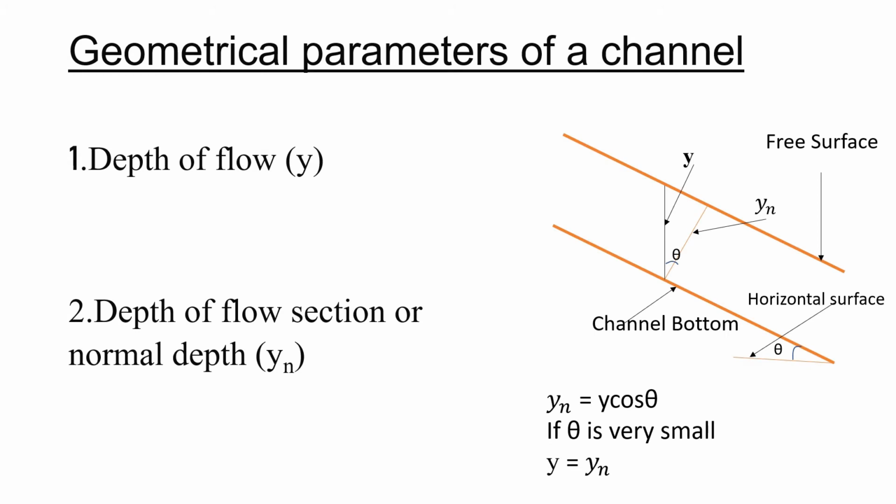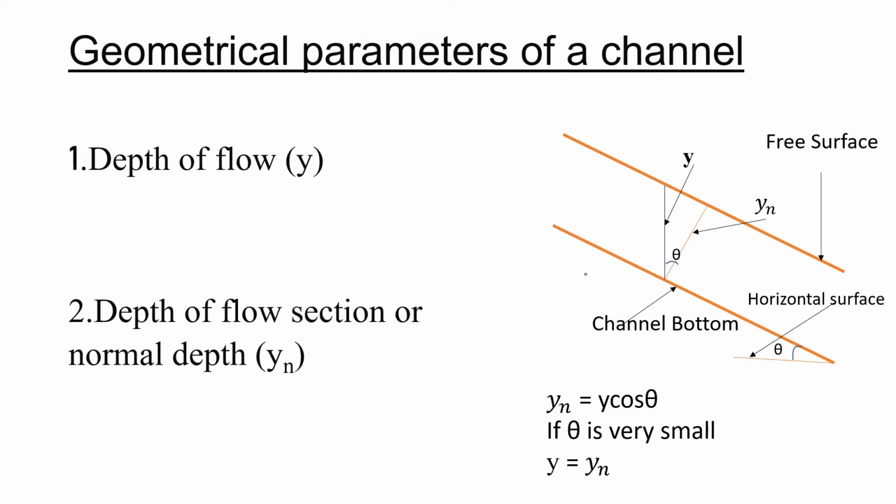Geometrical parameters of a channel. The first one is depth of flow. Here we see the side view of a channel section. So the depth of flow Y is the vertical distance between the free surface and the channel bottom, while the depth of flow section, which is Yn, is the normal or perpendicular distance from the channel bottom to the free surface.